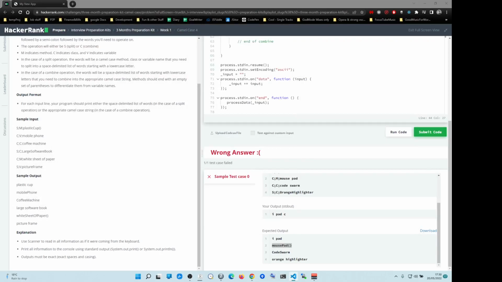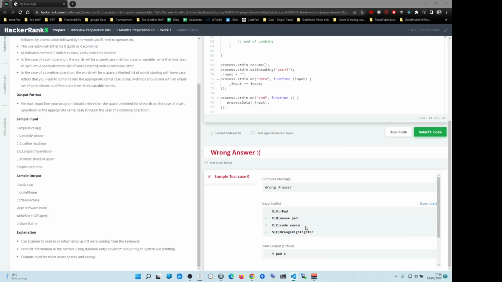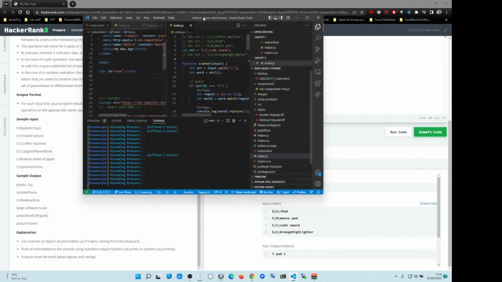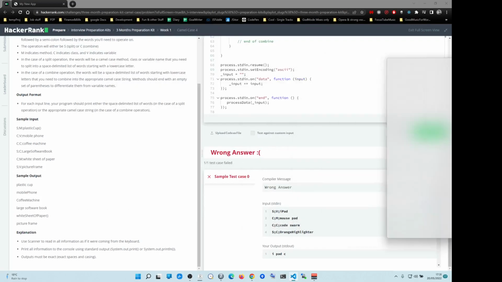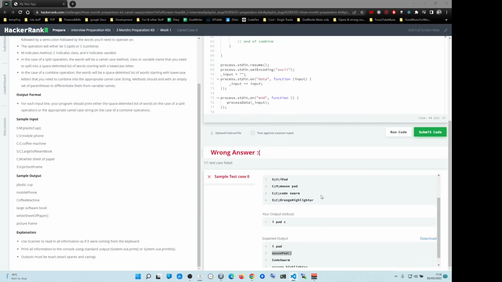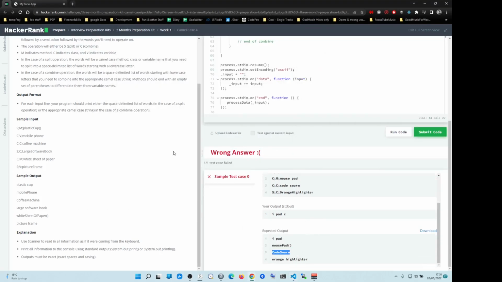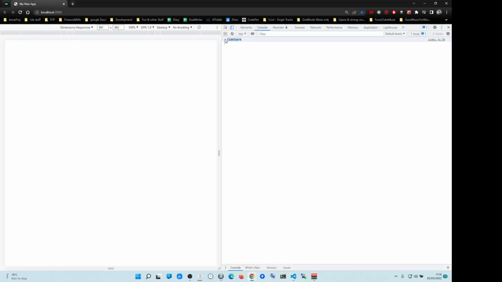Let's go with the next one. Next one is code swarm. Let's see what it outputs. So that's the code swarm, and that's what they want, because I copy and paste it. What does it output? What do they want? They want code swarm, camel case both, code swarm, camel case both.